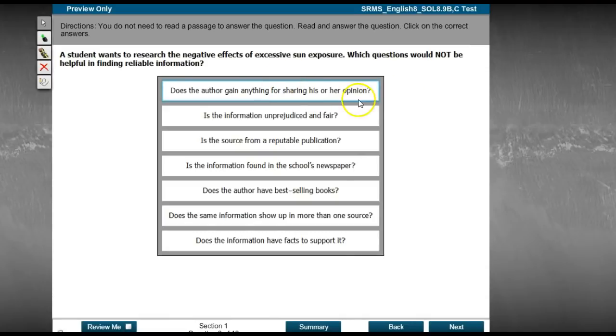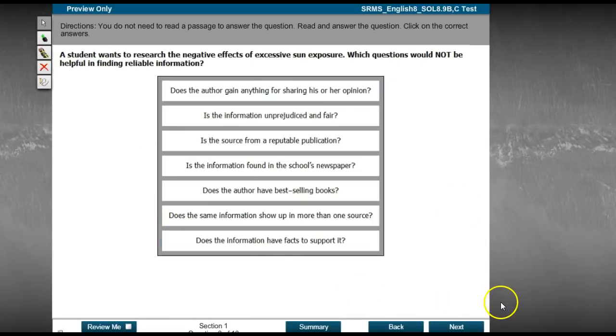Does the author gain anything for sharing his or her opinion? Is the information unprejudiced and fair? Is the source from a reputable publication? Is the information found in the school's newspaper? Does the author have best-selling books? Does the same information show up in more than one source? Does the information have facts to support it?